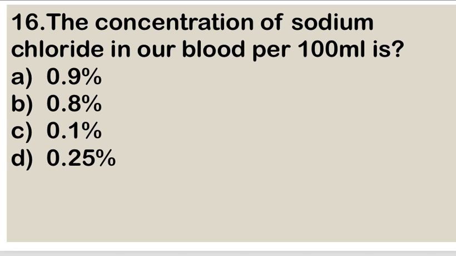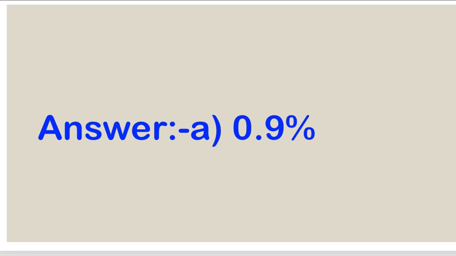Next question. The concentration of sodium chloride in our blood per 100 ml is A. 0.9%, B. 0.8%, C. 0.1%, and D. 0.25%. Right answer is A. 0.9%. So the concentration of sodium chloride in our blood per 100 ml is 0.9%.